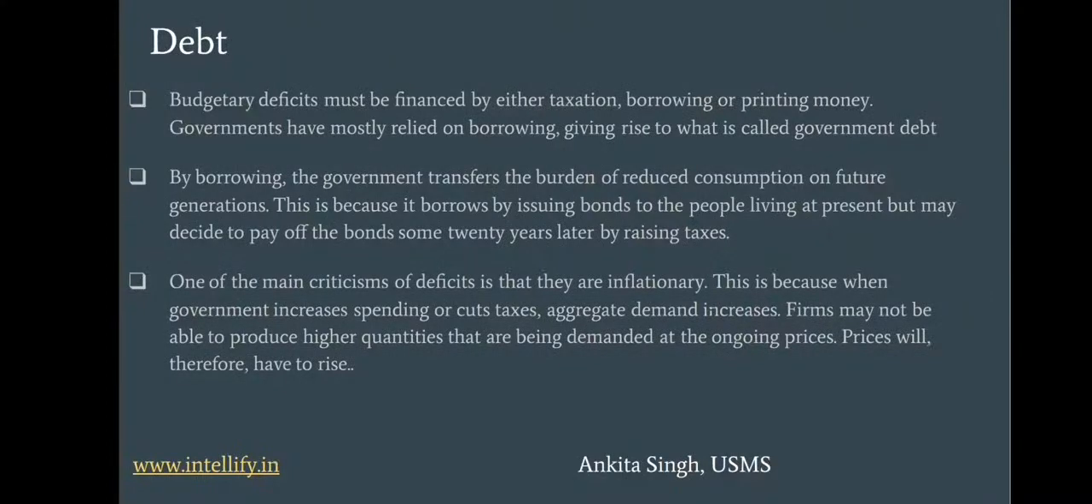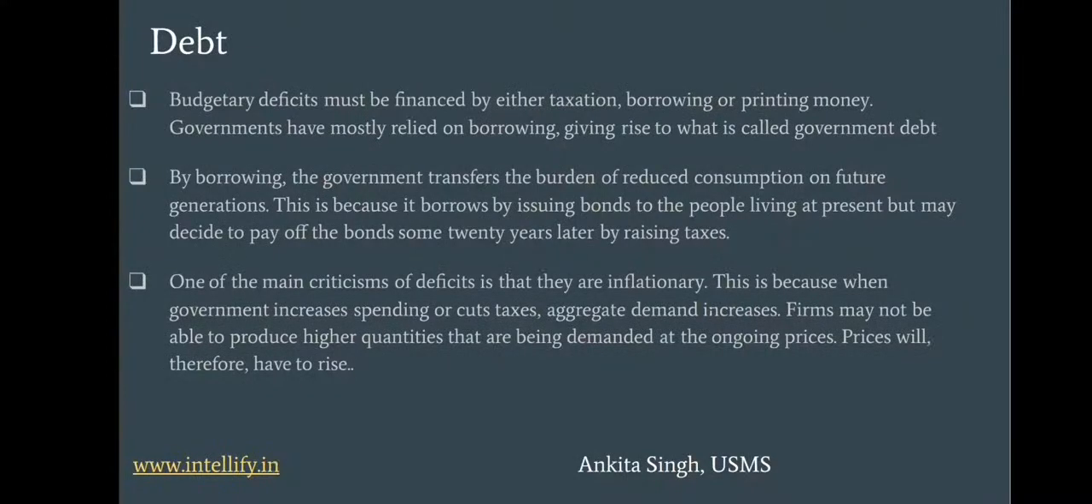One of the main criticisms of deficits is that they are inflationary. This is because when the government increases spending or cuts taxes, the aggregate demand increases. Firms may not be able to produce the higher quantities that are being demanded at the ongoing prices. Prices will therefore have to rise.